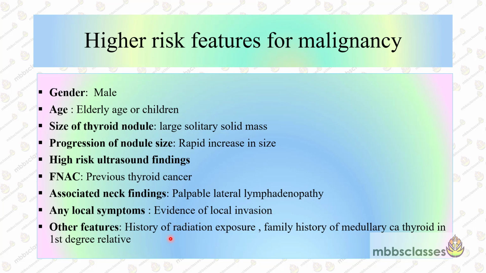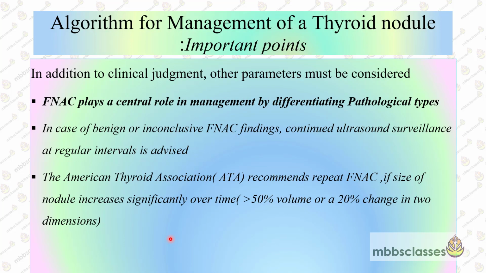And moreover, from the history, if there is a history of ionizing radiation in childhood, and a family history of medullary carcinoma thyroid in a first degree relative, these are always considered high risk features for the presence of malignancy. Now, before we move on to the management of the thyroid nodules, there are some important points.